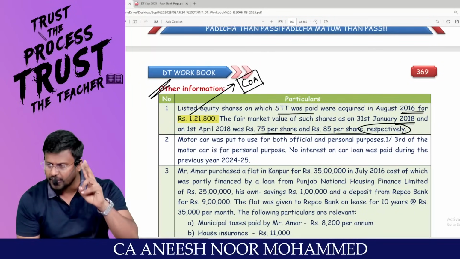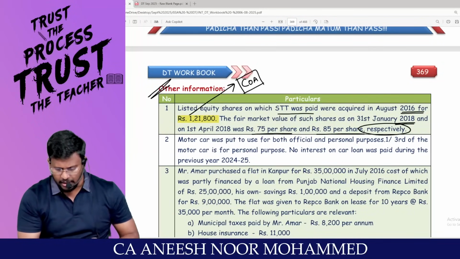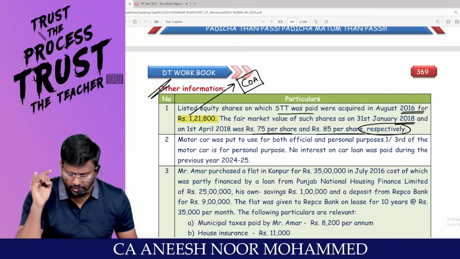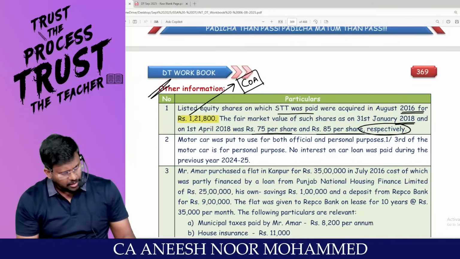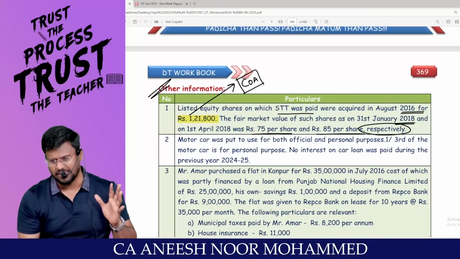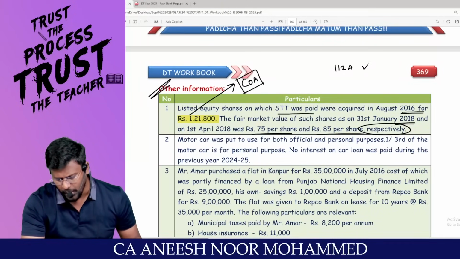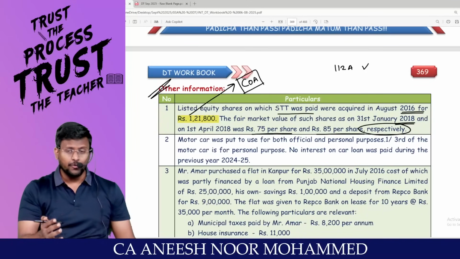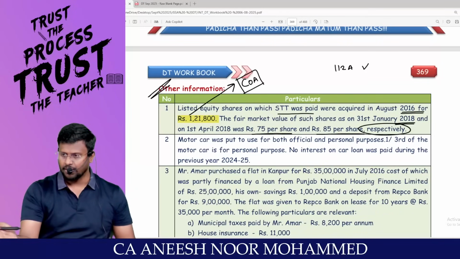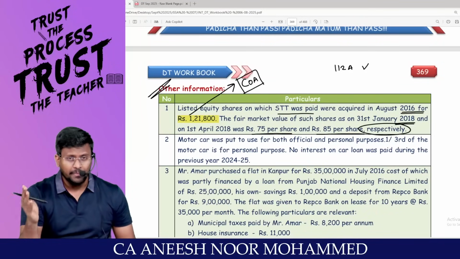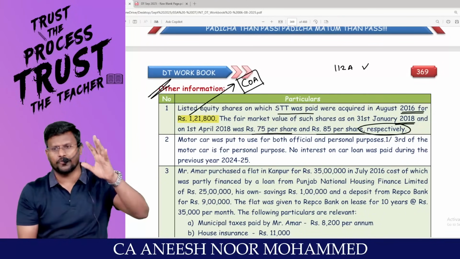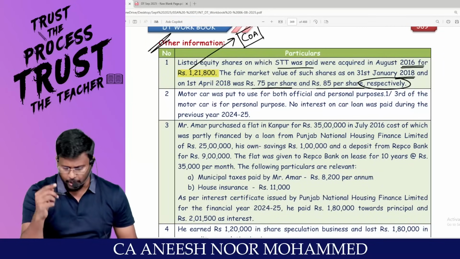Two fair market values have been given. Sir, this has been acquired in August 2016. We all know that listed equity shares are a special asset for which provisions of 112A will be applicable. If you are acquiring the listed equity shares before the cutoff date, then you can take the fair market value as on the cutoff date as the cost of acquisition. Right, sir?